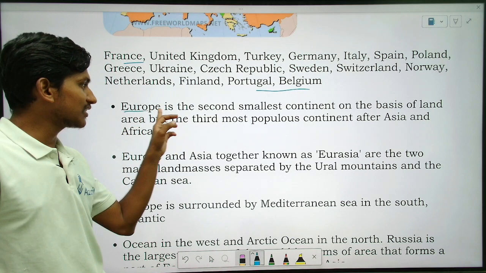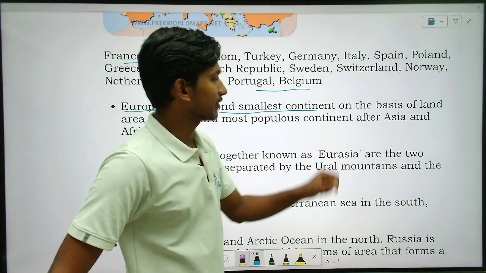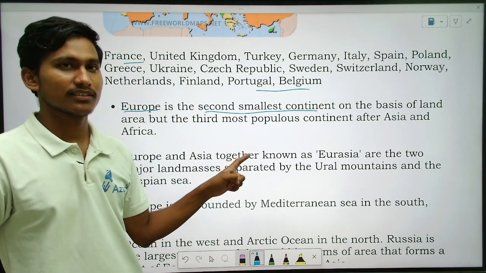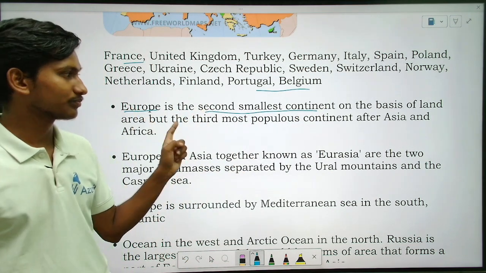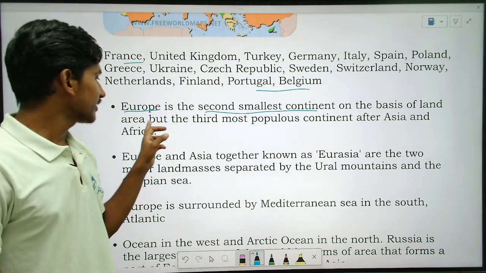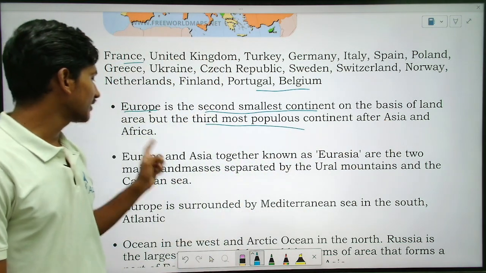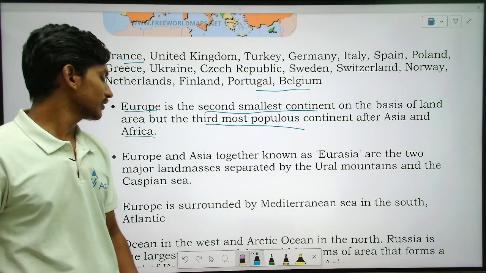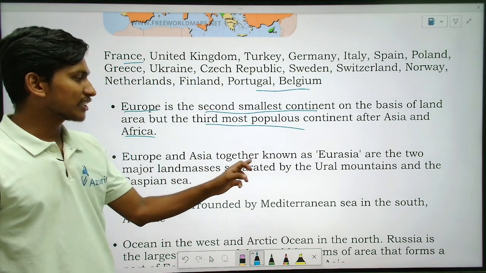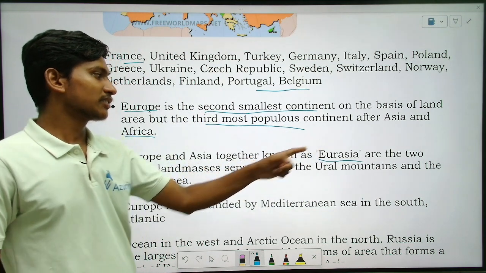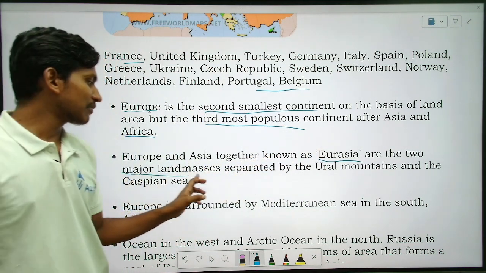Europe is the second smallest continent, right? The smallest continent is Australia. Second smallest is Europe on the basis of land area, but the third most populous continent after Asia and Africa.